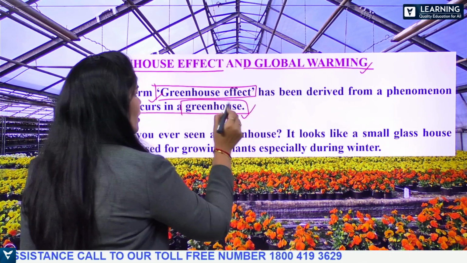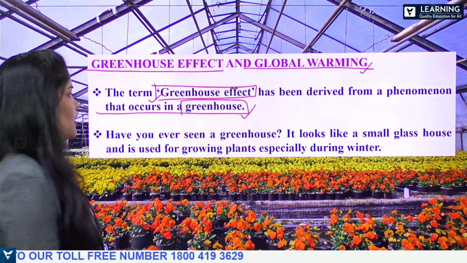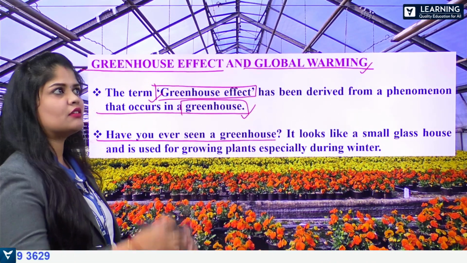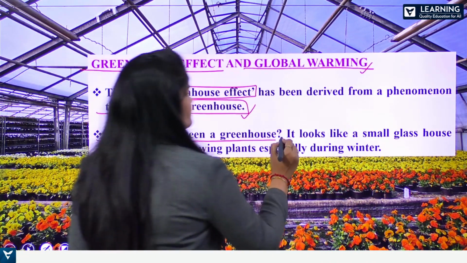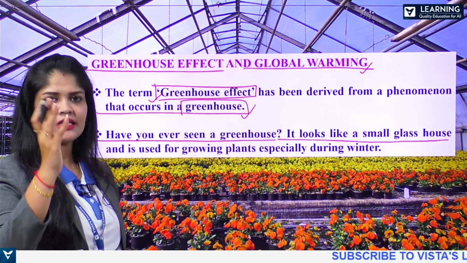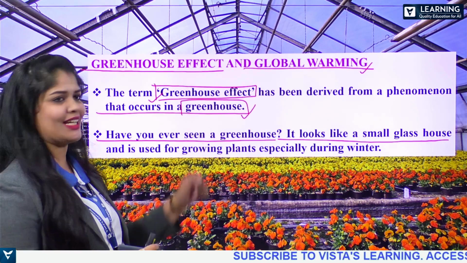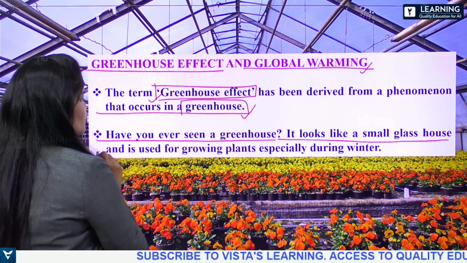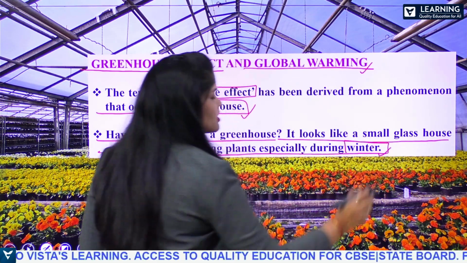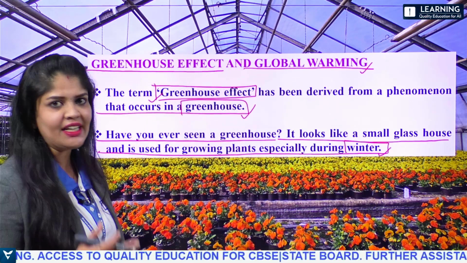Have you ever seen a greenhouse? It looks like a small glass house. The walls and the roof are made of glass, and it is used to grow plants, especially during winters, because the outside temperature is very low.